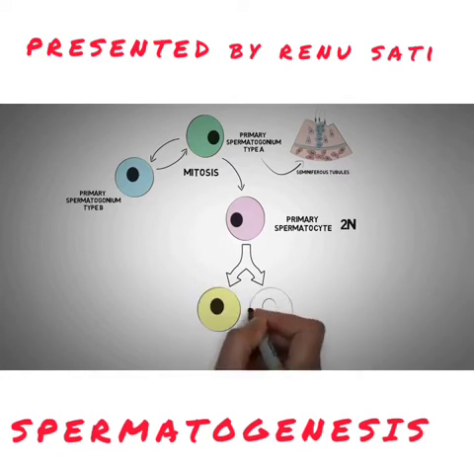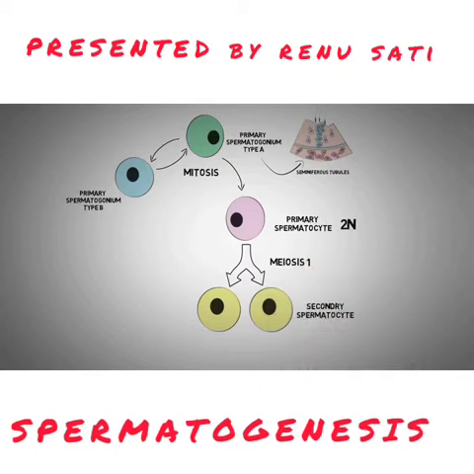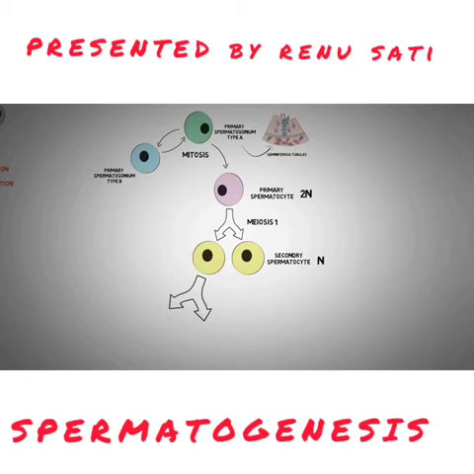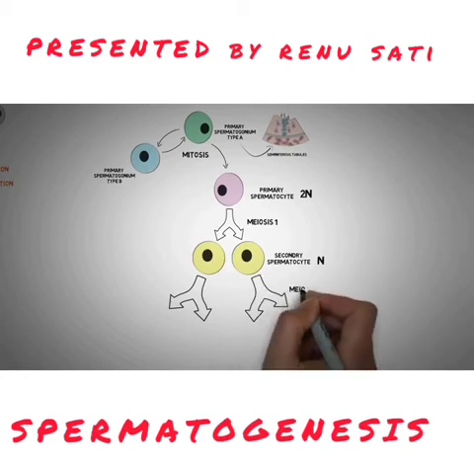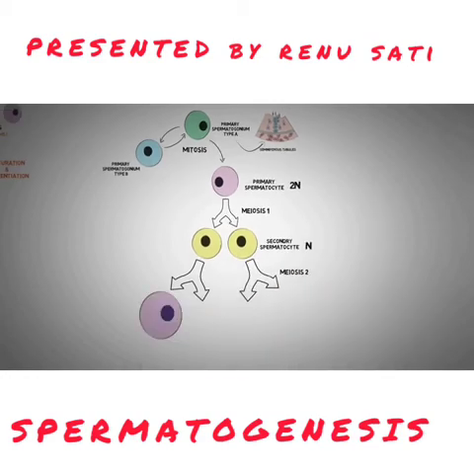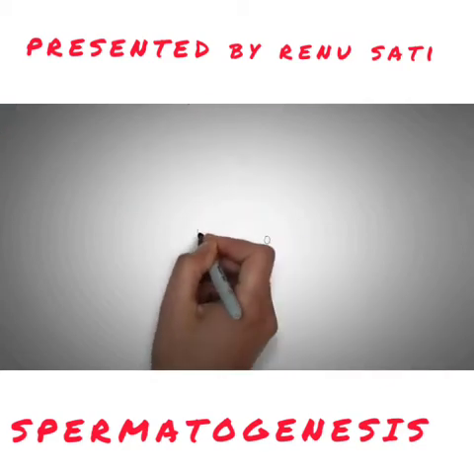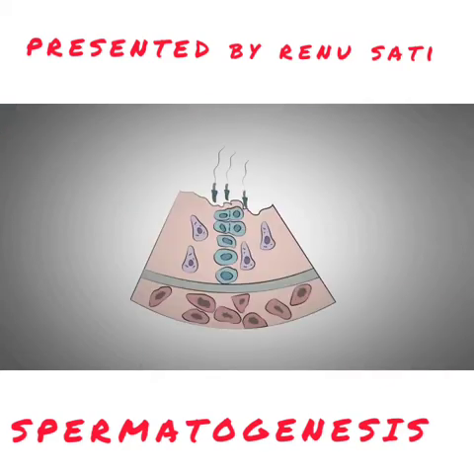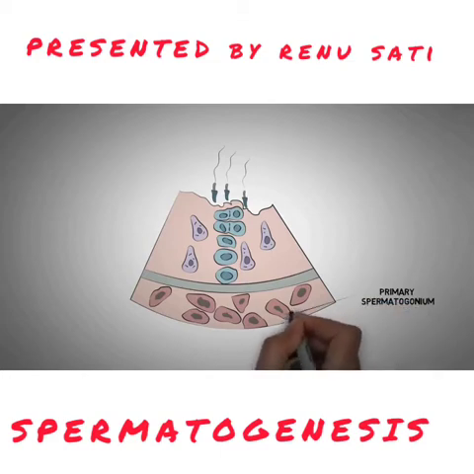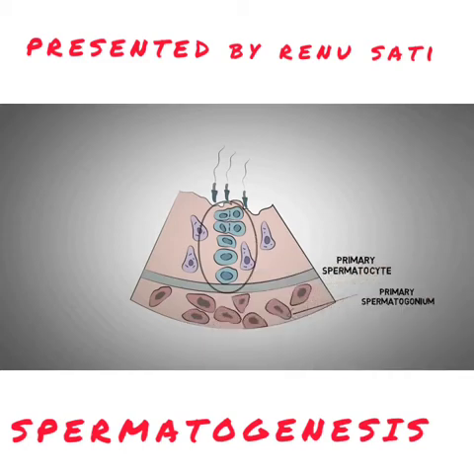They will go for the meiosis and the formation of 2 and then the 4 cells will take place, as in case of the meiosis 1 and meiosis 2, resulting in the formation of the 4 haploid germ cells or the spermatids. These spermatid cells have all the substances present, Golgi apparatus, nucleus, mitochondria, etc. They are getting the nourishment from the Sertoli cells which give the nutrients to the developing